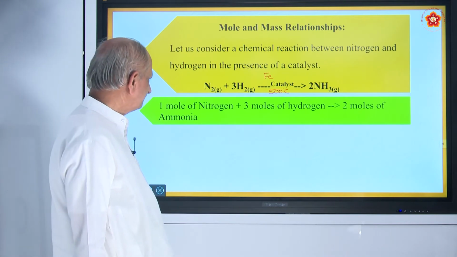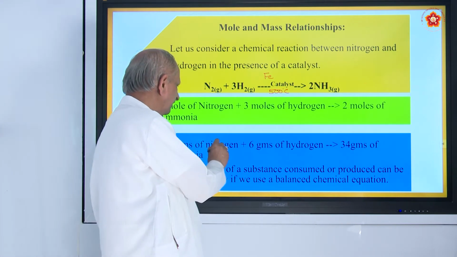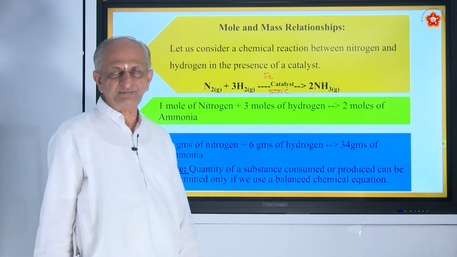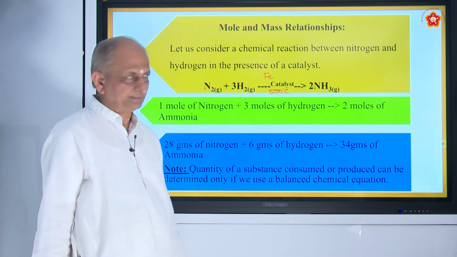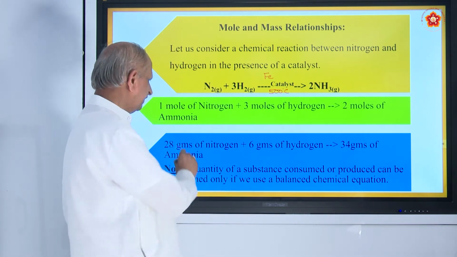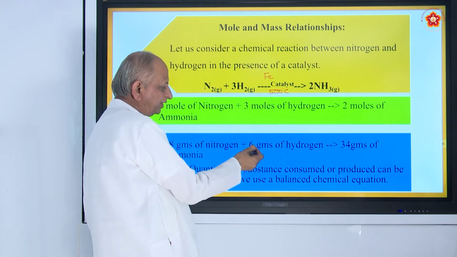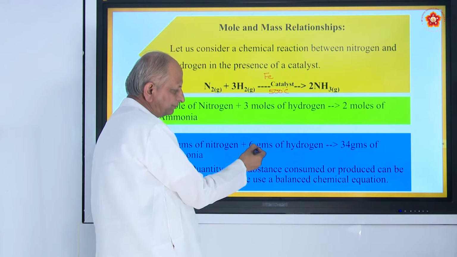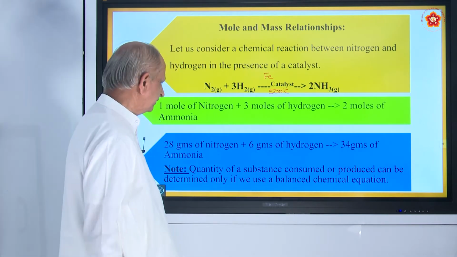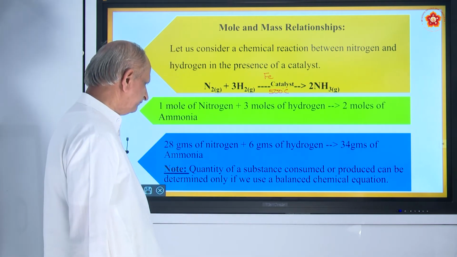So, 1 mole of nitrogen combines with 3 moles of hydrogen to form 2 moles of ammonia. Is it alright? Coming to mass, 28 grams of nitrogen. The atomic mass of nitrogen is 14. There are 2 atoms, so it becomes 14 into 2, 28. Then there are 6 atoms of hydrogen. So, 6 into 1, 6 grams of hydrogen. 28 plus 6 becomes 34 grams of ammonia.